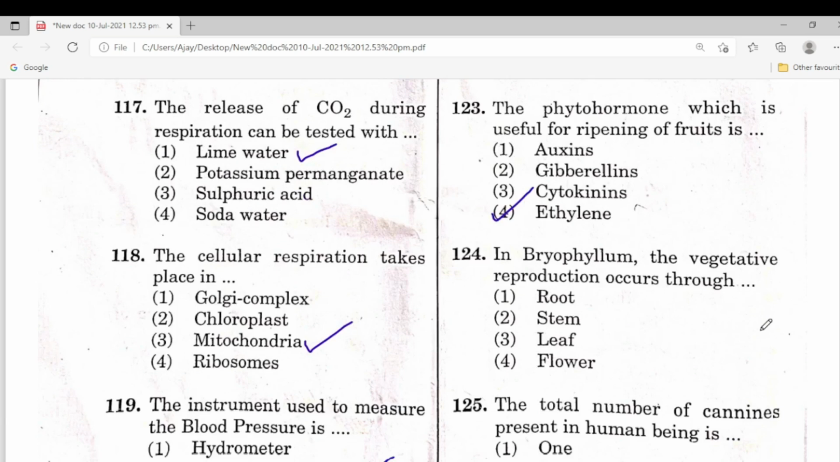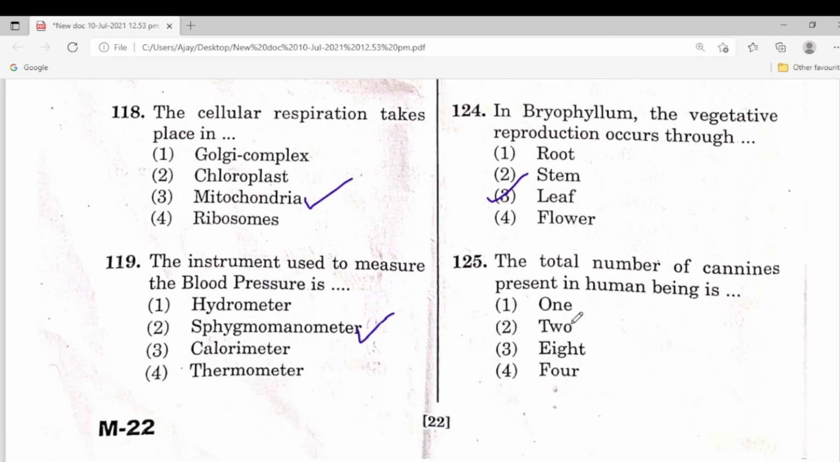124. In bryophyllum, the vegetative reproduction occurs through? This is leaf. 125. The total number of canines present in human being is? So this is 4.